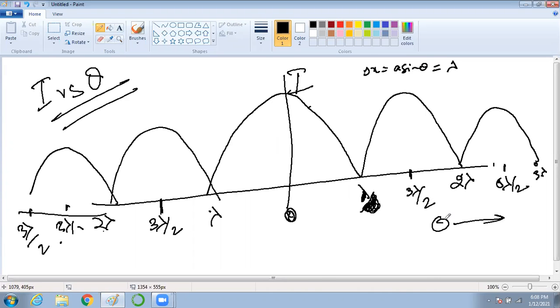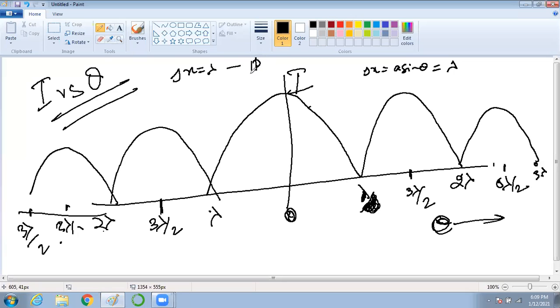Yes, Siddhi. Any doubts? Sir, why lambda, like it will be lambda by 2. Which one, beta? The first one, after the 0? What is delta x? Delta x is equal to lambda. This is for 1D.